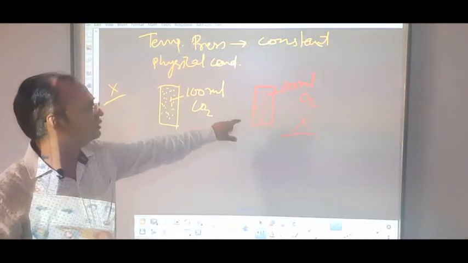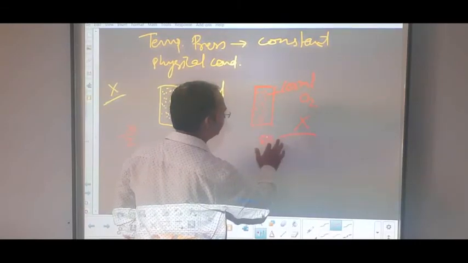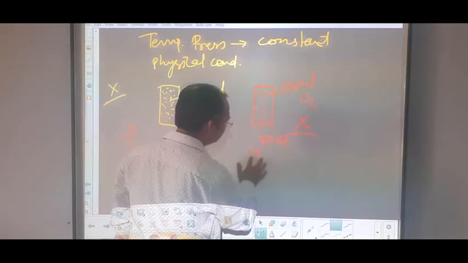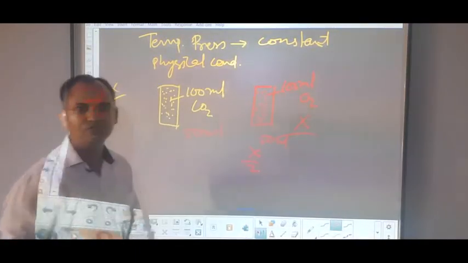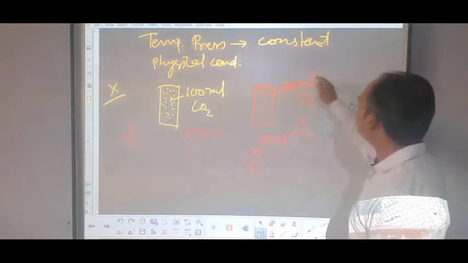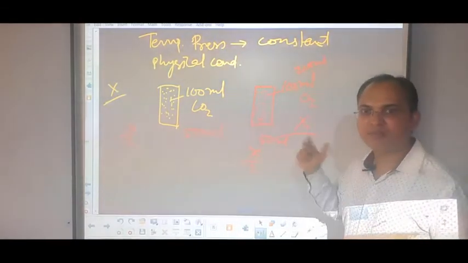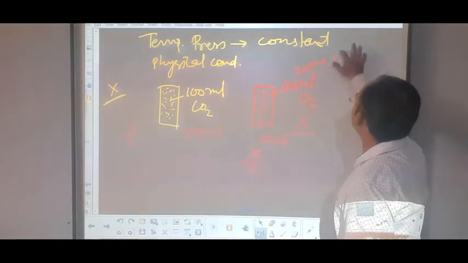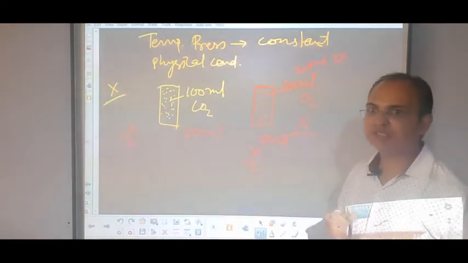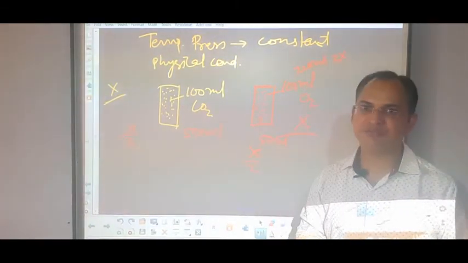In the same way, if we reduce the quantity of the other gas to 50 ml, its number of molecules will also be X by 2. Just opposite to this, if we increase the volume of the container to 200 ml, then the number of molecules will be twice X, 2X. So a conclusion comes, students, that the number of molecules is directly proportional to the volume of the gas.